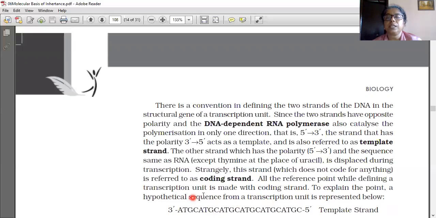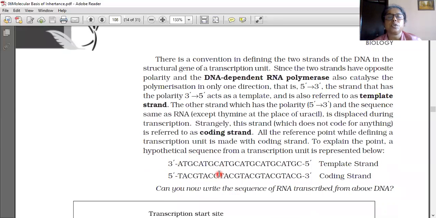To explain the point, a hypothetical sequence is given to you. What is given in the template strand, just the complementary of that is in the coding strand. But the coding strand is not giving any code. It is only used for referential purposes while explaining transcription. By seeing the template strand only, coding takes place.